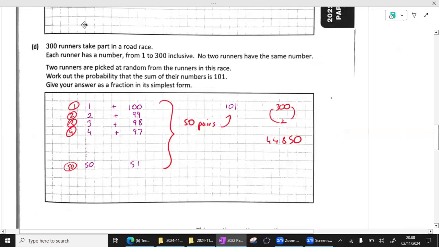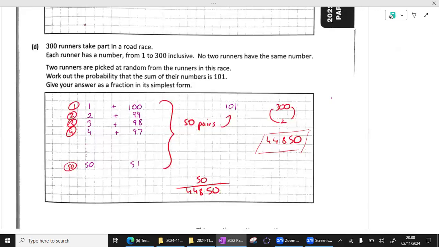So I guess my answer really is 50 over 44850. In other words, there are only 50 pairs within my choices of all possible pairs. There's only 50 chances that I actually get 101. Now it does ask for simplest form. So on my calculator, I'll do 50 over 44850. And the calculator is telling me that the simplest form is 1 over 897. And that's that one done.